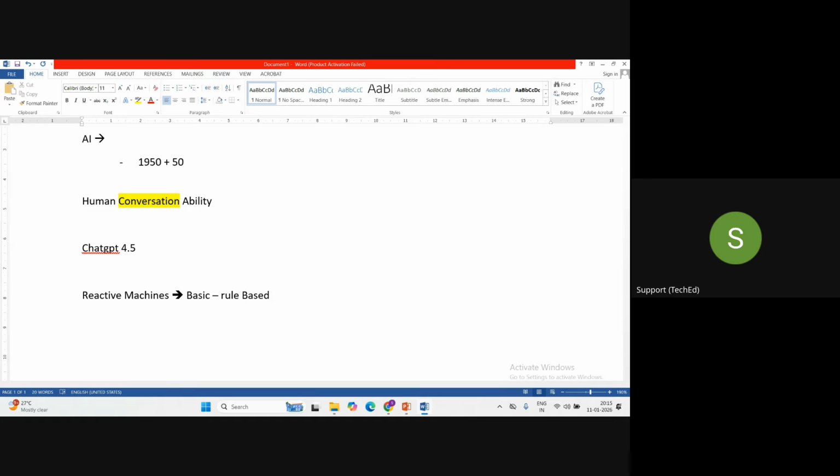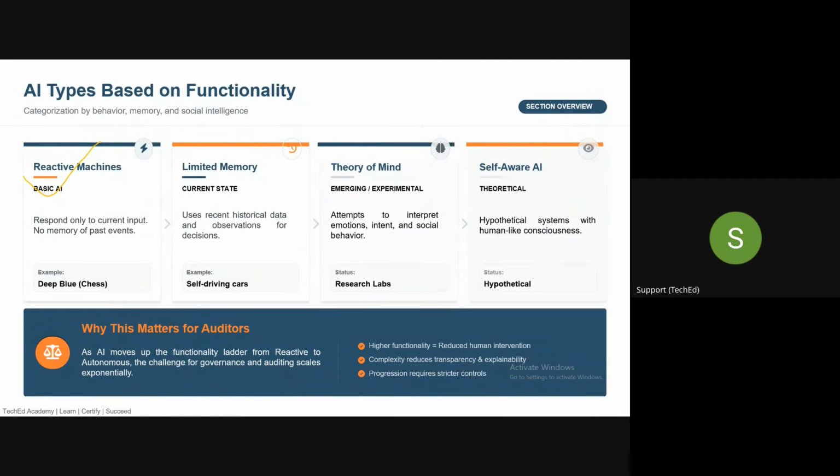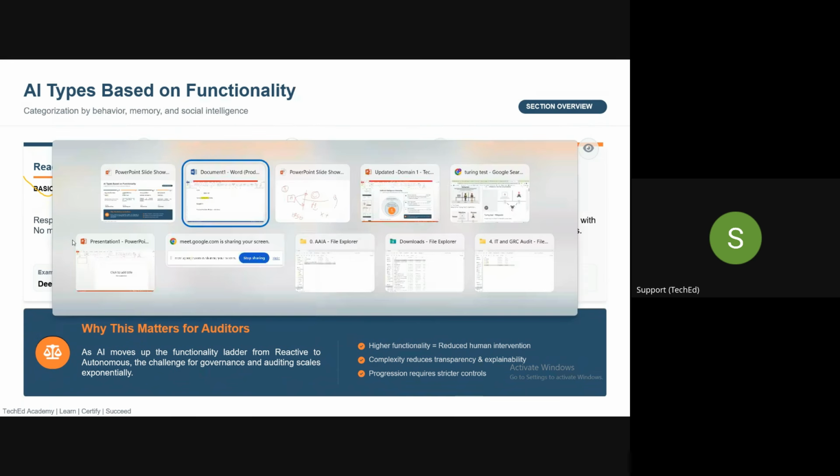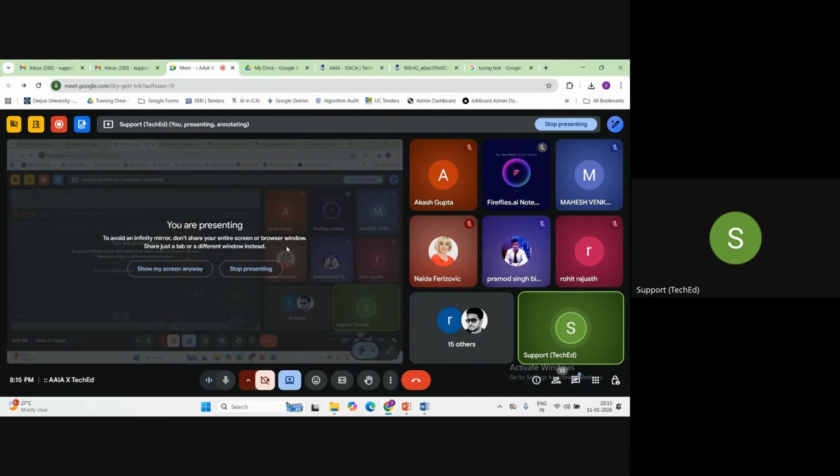For example, guys, I'm just giving you one very simple example. Suppose you have a bread toaster in which you are toasting your bread. That bread toaster will work based on the rules that you have set, correct?